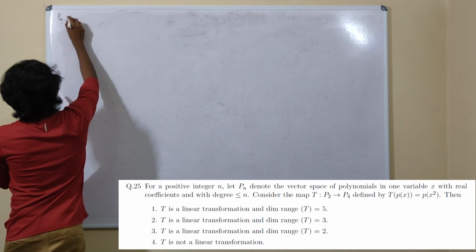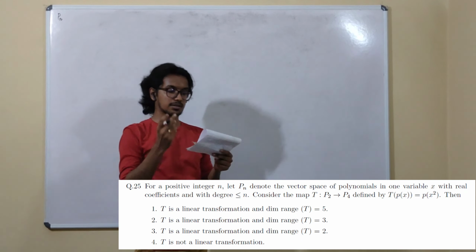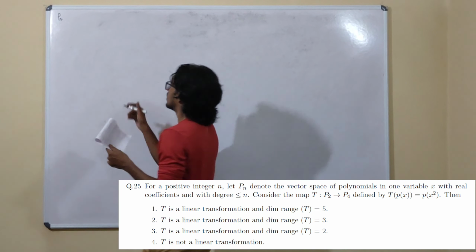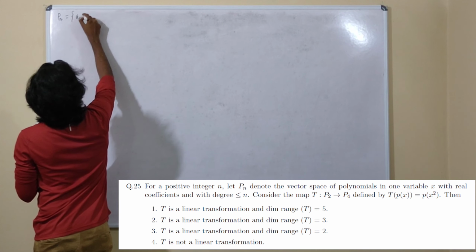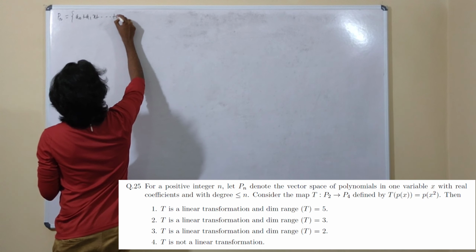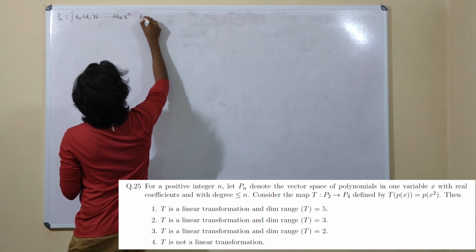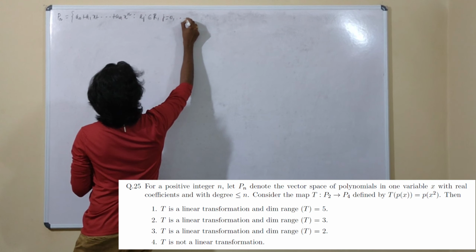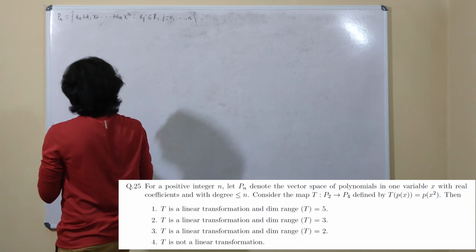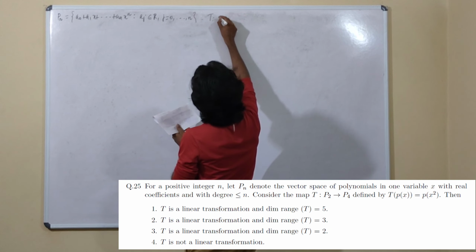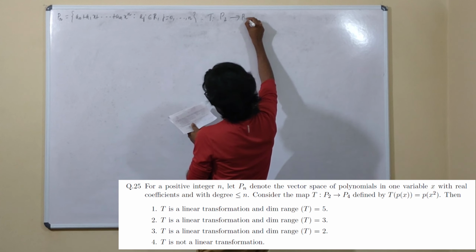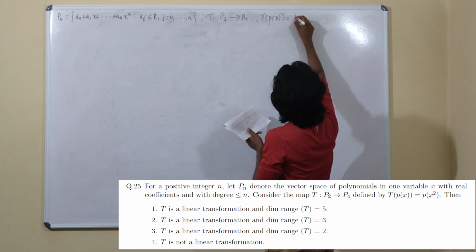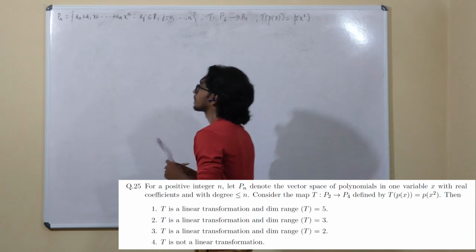Pn is denoting the vector space of polynomials in one variable x with real coefficients and with degree smaller than or equal to n, which means this is basically the set a0 + a1x + ... + an x^n, such that all these aj are members of the real numbers, where j runs from 0 to n. Okay, and we are asked to consider a map T defined from P2 to P4, defined by T of P of x is P of x squared.